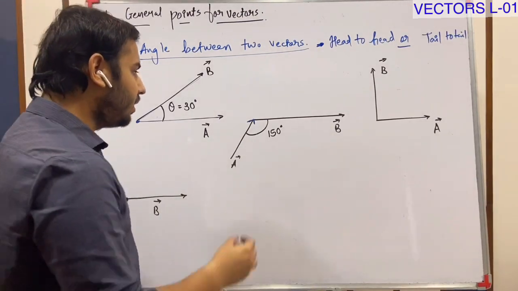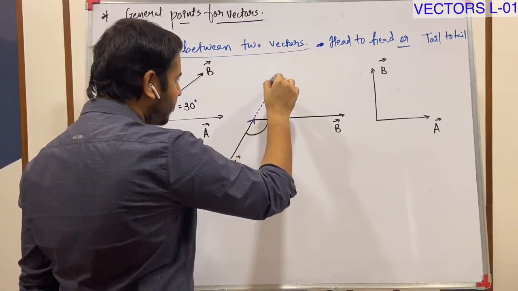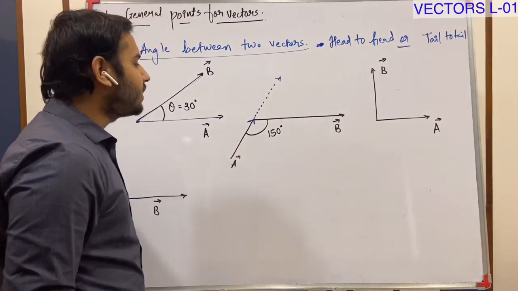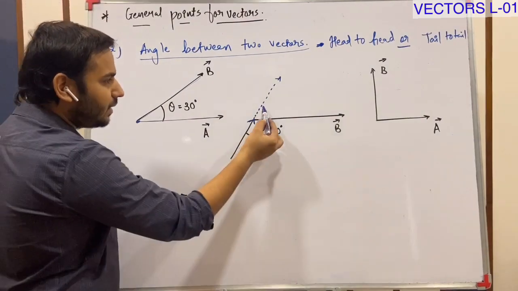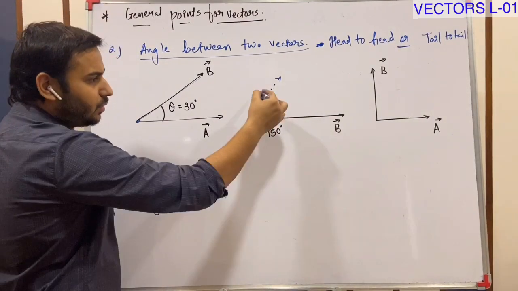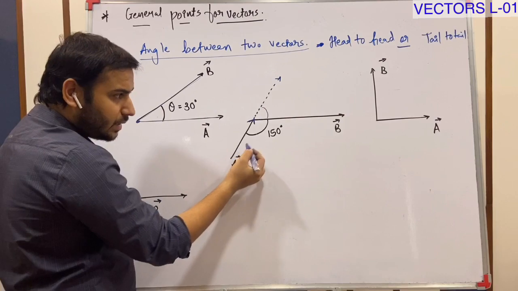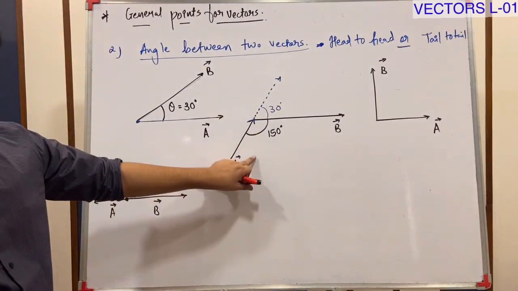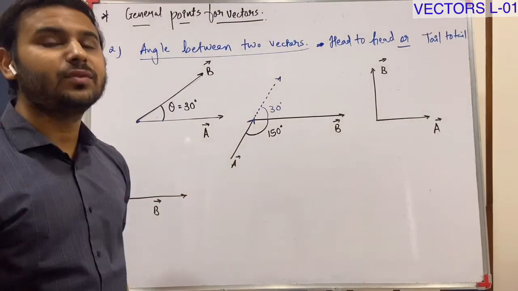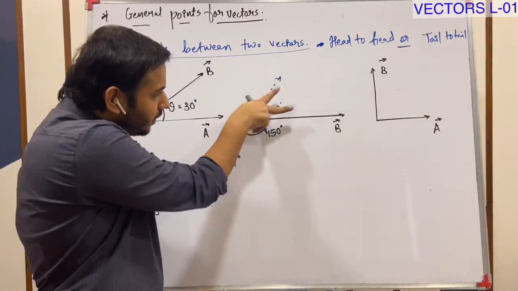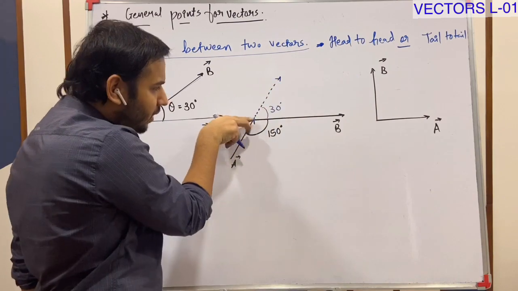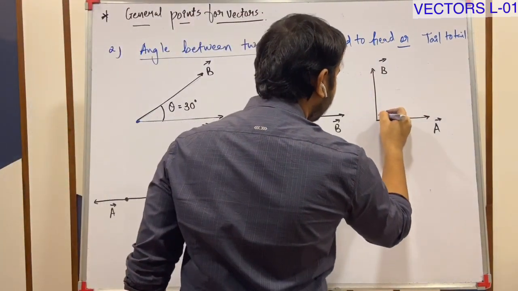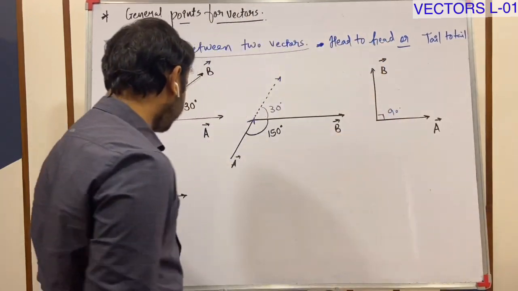So what is the angle? You just extend the direction of A. I have the extended direction of A, and this angle, if the whole angle is 180, then this angle must be 30. So now the angle between vector A and vector B is not 150. The angle between two heads or two tails, that is the acceptable angle. Now here I can clearly see this angle is 90.